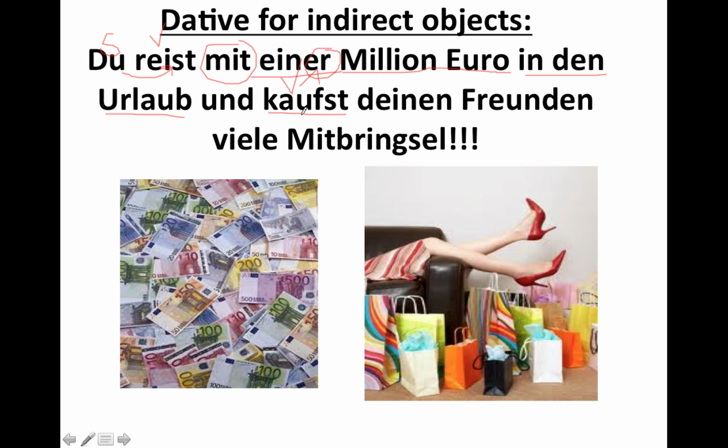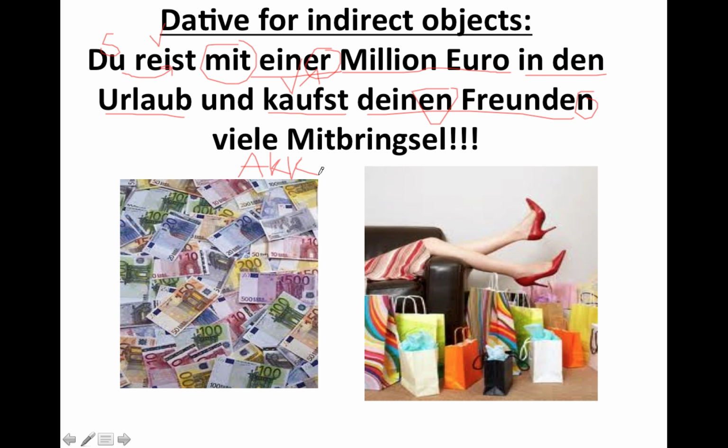Aha, so what are you buying? Whom? Exactly, this is the dative. Whom are we buying something? Your friends. Okay? We see the deine Freunde, as it is in the plural nominative or even accusative, becomes deinen, and then here Freunden. So we add an N, basically, for the plural form in the dative. And then this is just simply an accusative object. Viele Mitbringsel, what are we bringing them? A lot of souvenirs.